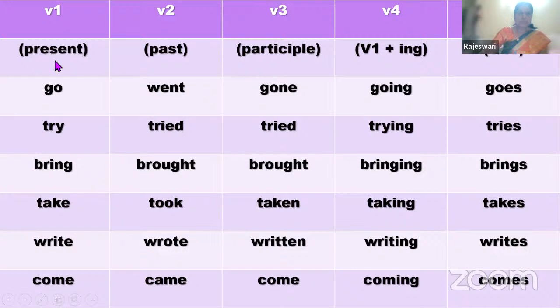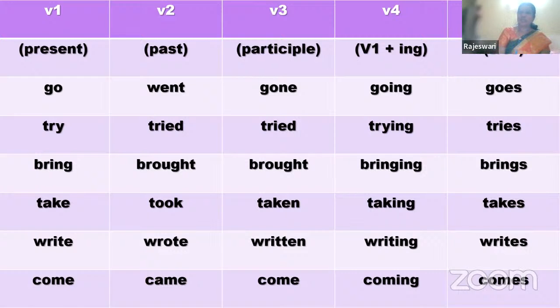Now, let me come back to V1. V1 is the base form of a verb. Base means that is the present form of the verb. As you can see, one example here, it is good. Go. So, go is called the present tense of the verb or the base form of a verb. The past tense of that is went. Then, when you are going to say just now completed actions, we use the V3 form, that is the past participle. Participle is nothing but an adjective.